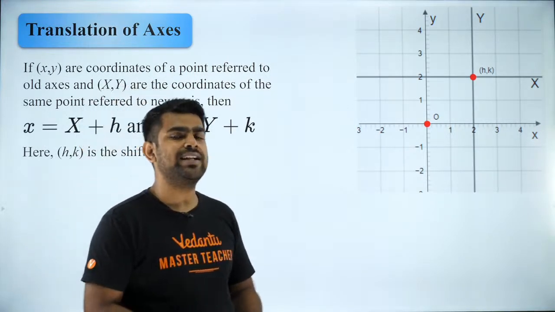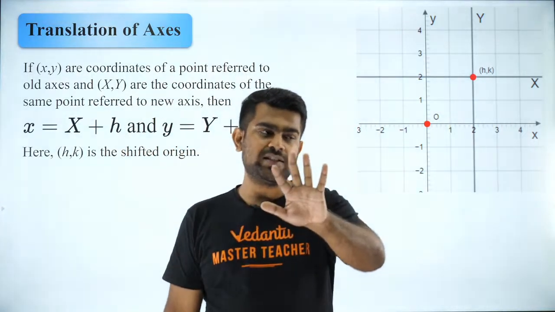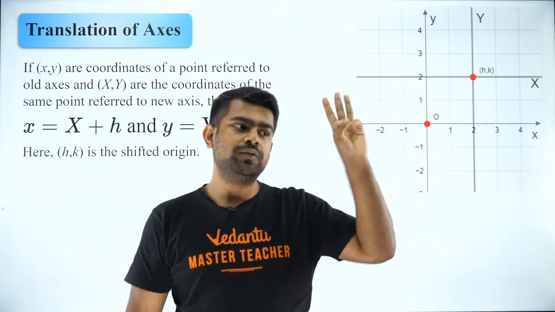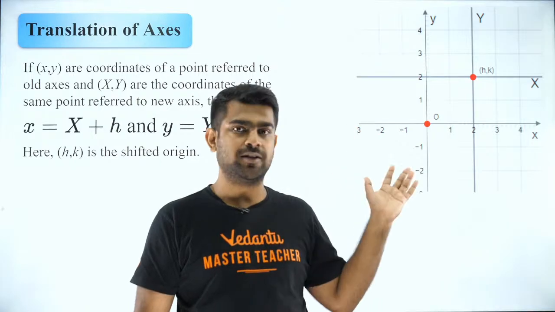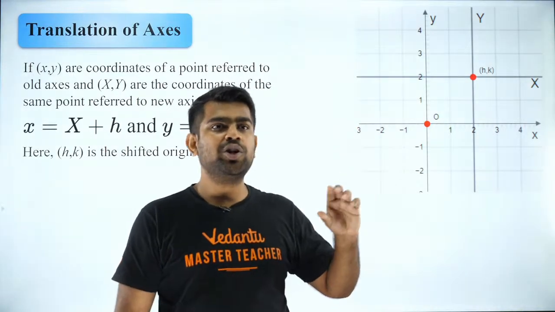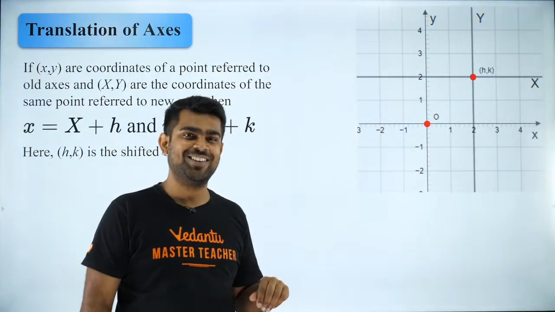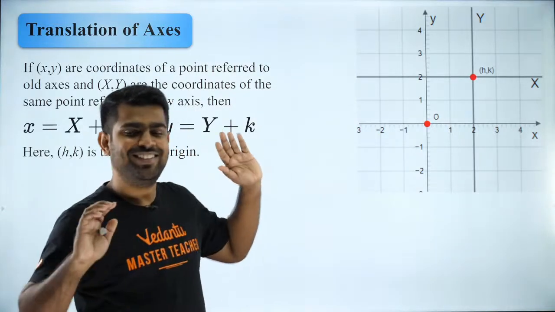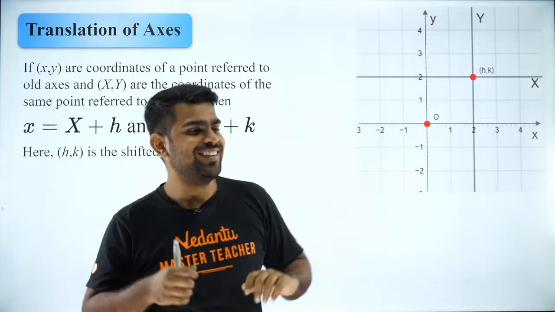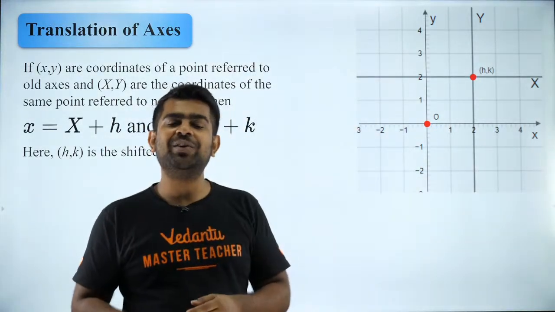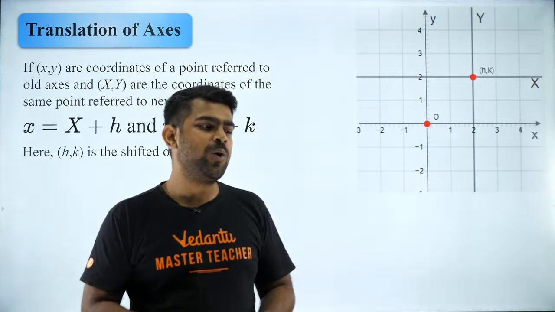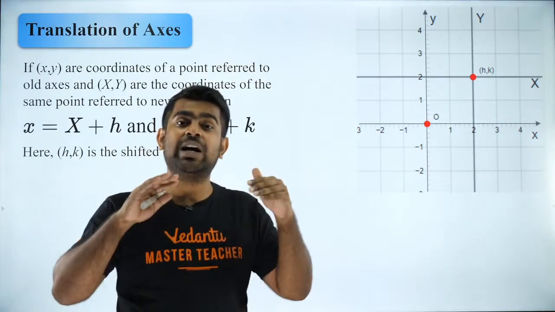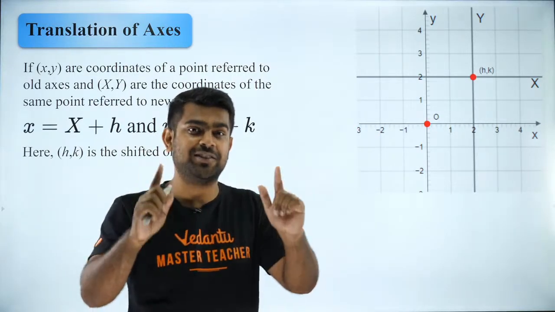So KK, what I would recommend is, if you have 50 questions, do every alternative one. So you do first one, third one, fifth one, seventh one. That is how I used to do when I was young. You remember there is a book called ML Khanna. I used to solve that when I was in 9th standard. It used to be so big. Carrying that itself is like carrying a burden. When I used to solve that book, I never liked so many questions. So what I did was, I used to do alternative questions so that my load is less. But I'll still cover every concept. You understood? That is the strategy.